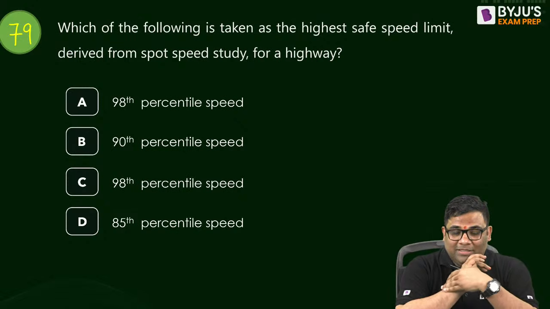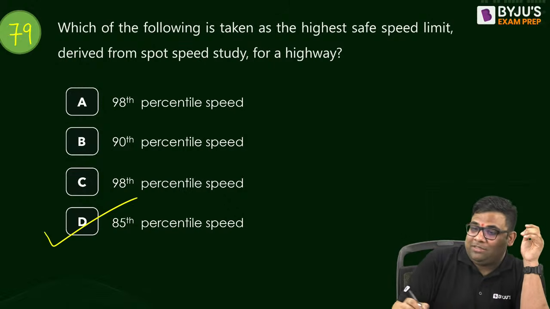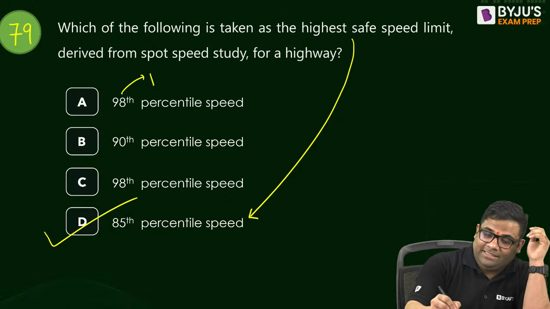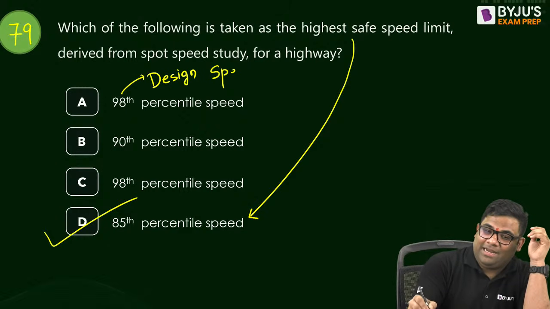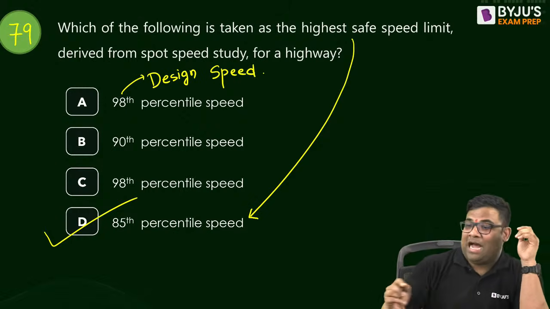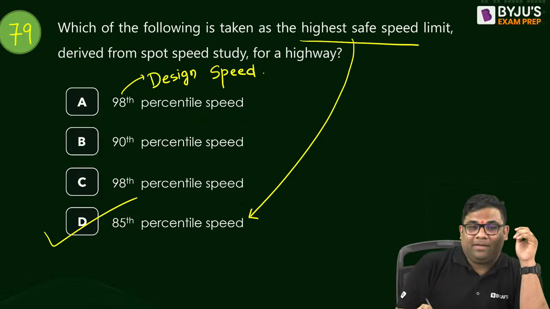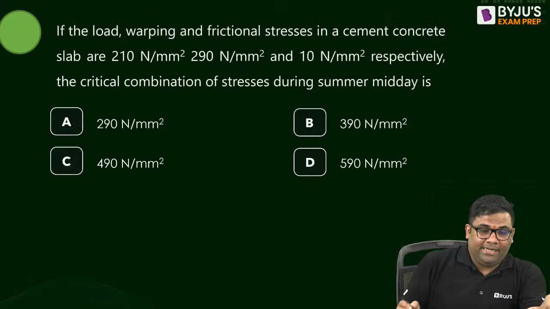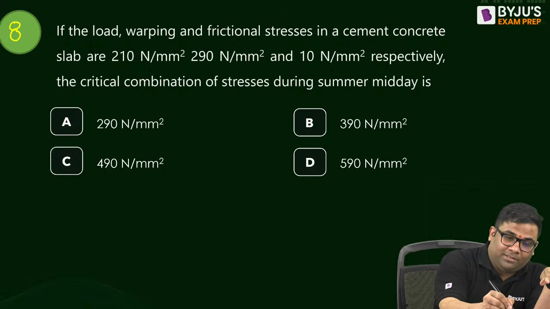Sabbas. The answer is 85th because it is asked the highest safe speed. 98th is design speed. Highest safe speed is the 85th percentile, and 15th is the lower safe speed. Okay. Next question. 80. Come on, now fast.